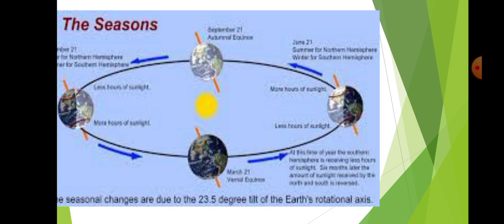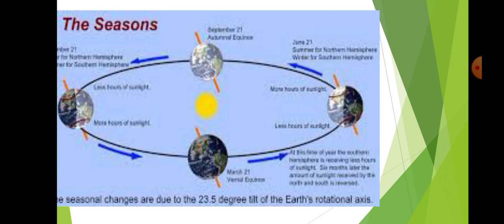For example, in India, look at the picture on this PowerPoint presentation. In the month of June, India has a summer season, but parallel in the Australia continent there is a winter season.